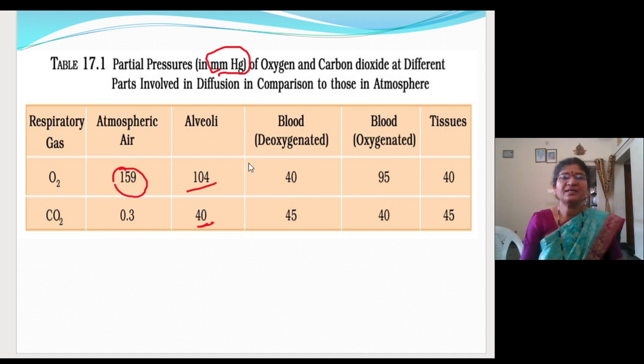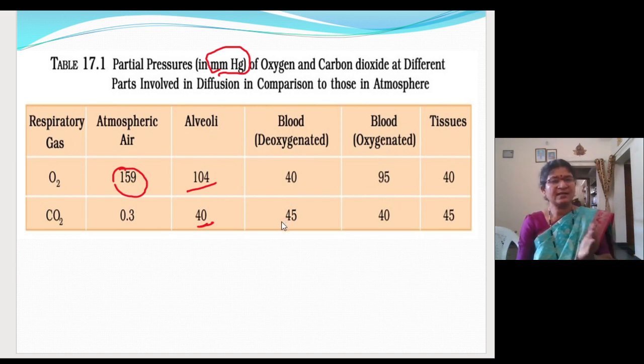And the partial pressure in the deoxygenated blood. In the deoxygenated blood, that is the blood from which oxygen has been unloaded, it is having 40 and that of carbon dioxide is 45. So when the oxygen is unloaded from the blood, automatically it will get loaded with the carbon dioxide. That is why the partial pressure of carbon dioxide will be more in the deoxygenated blood.